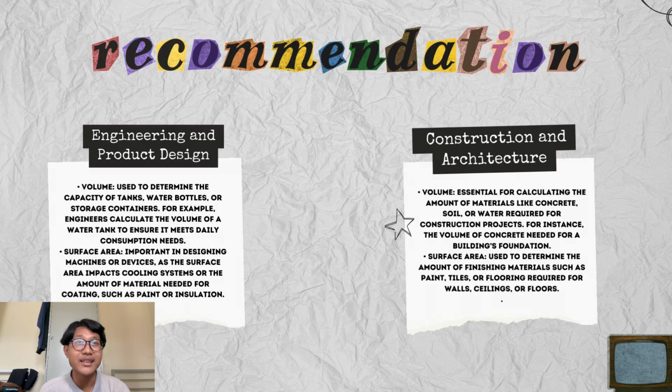The second is construction and architecture. The volume is essential for calculating the amount of materials like concrete, soil or water required for a construction project. For the surface area, it is used to determine the amount of finishing materials such as paint, tiles or flooring required for walls, ceilings or floors.